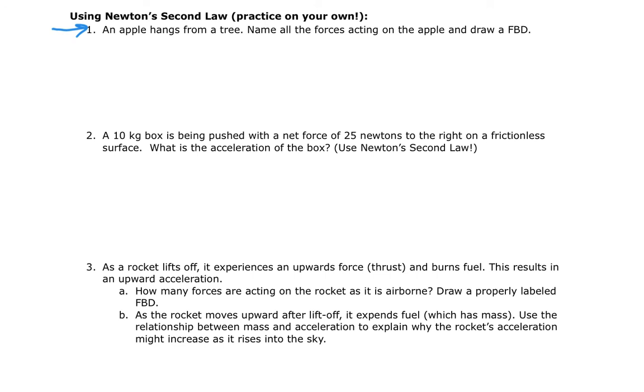We've got the 10 kilogram box, so think about what we measure in kilograms to figure out what that is. And we've got a net force of 25 newtons to the right on a frictionless surface. So I'm going to ask you to figure out what the acceleration of that box is using Newton's second law. Remember, we just derived Newton's second law above, so you should write that down here, okay? And then in this last problem, you're going to figure out how many forces are acting on a rocket when it's airborne. And then you're going to explain why the rocket's acceleration might increase as it rises into the sky. Okay, that's a tough one, but I'm going to ask you to do that.